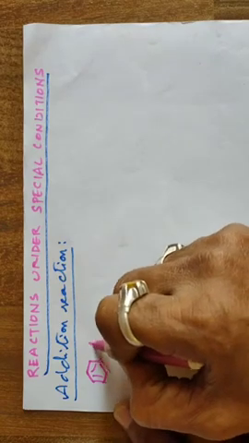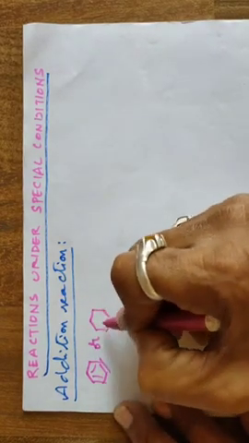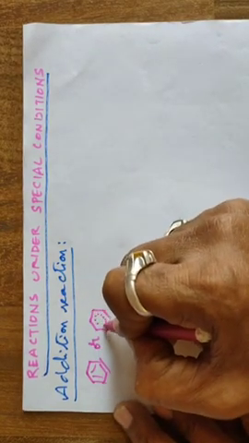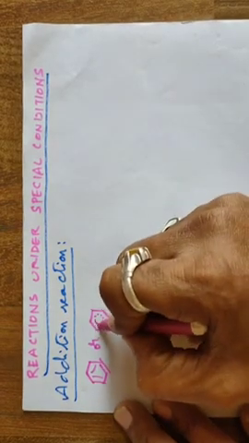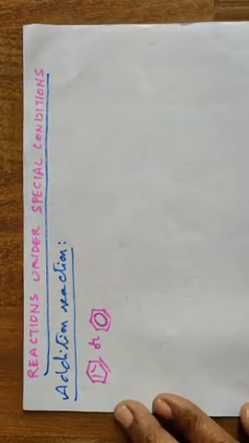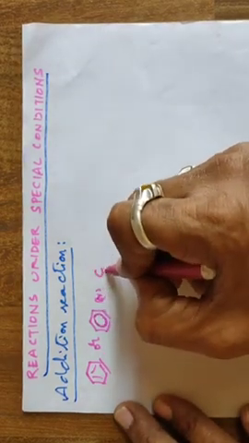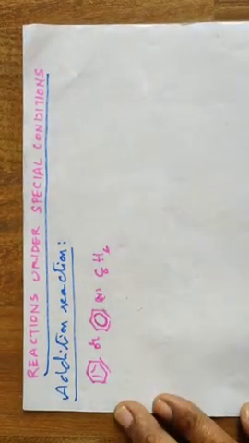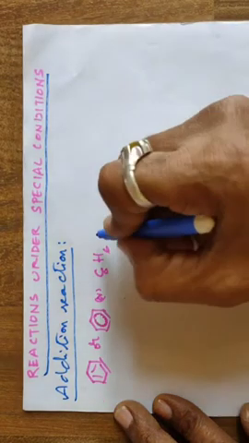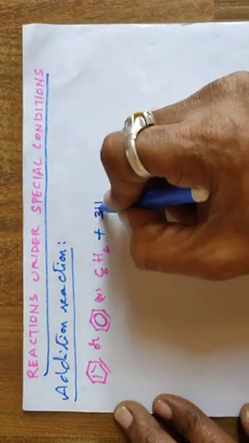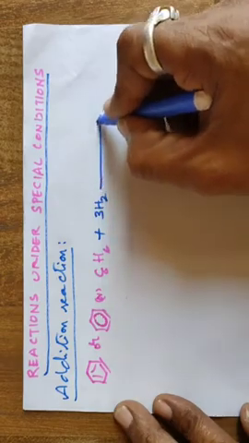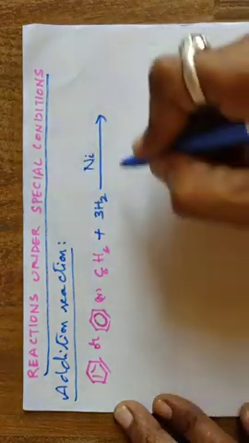Yes, you can also represent it in this manner as in the textbook it is given like this. This is also correct. Yes, you just mark it. That is also correct, no problem at all. And you can also write C6H6 for your convenience. Yes, this benzene is added with hydrogen by heating in the presence of catalyst nickel, and we have to heat the mixture.